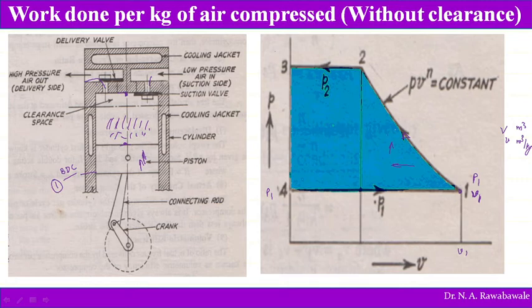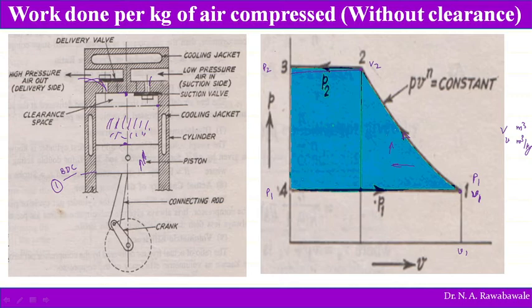Just before the piston reaches top dead center, somewhere here, the outlet valve opens. Pressure has increased to P2 and the volume is, for example, V2. At volume V2, this air is discharged into the reservoir.